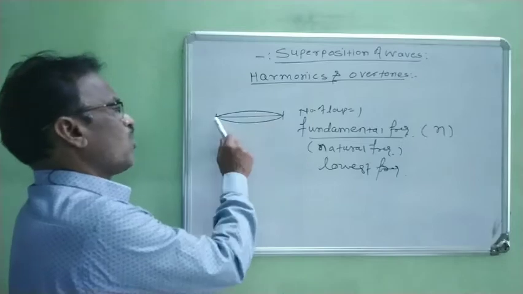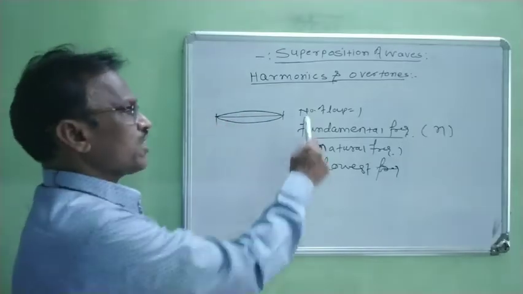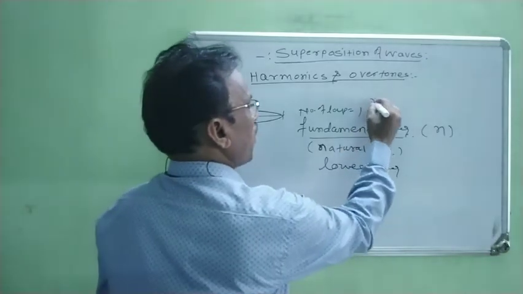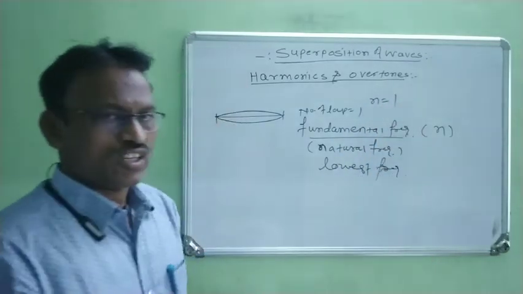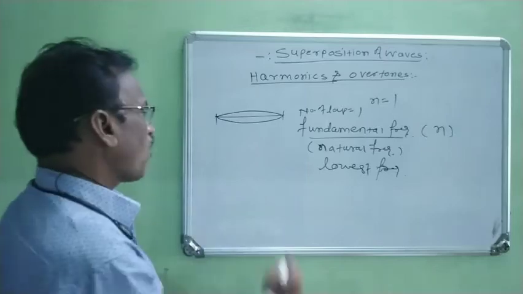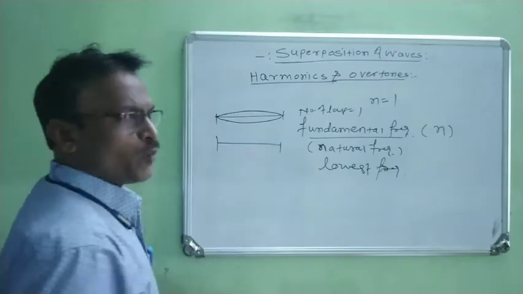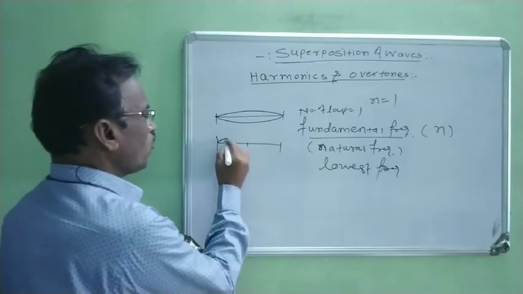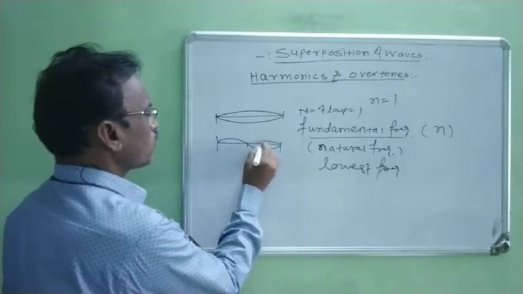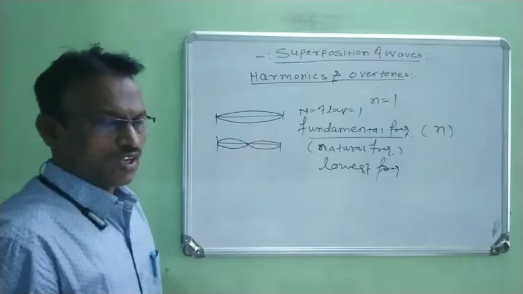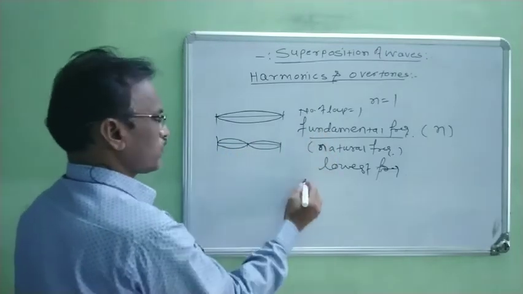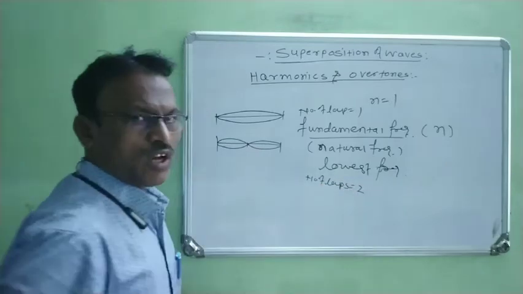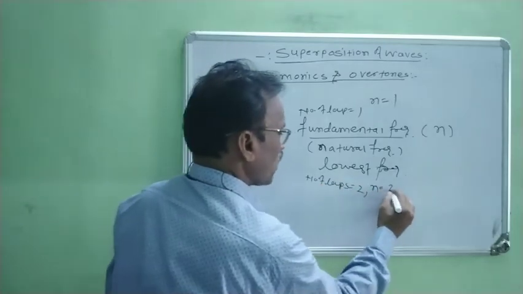Now in this case, when only one loop is formed, the number of loops is 1. At that time its fundamental frequency is n equal to 1. Now again, the same length of string is there. Now instead of one loop, when it produces two loops, the number of loops is 2, therefore its frequency n is 2.